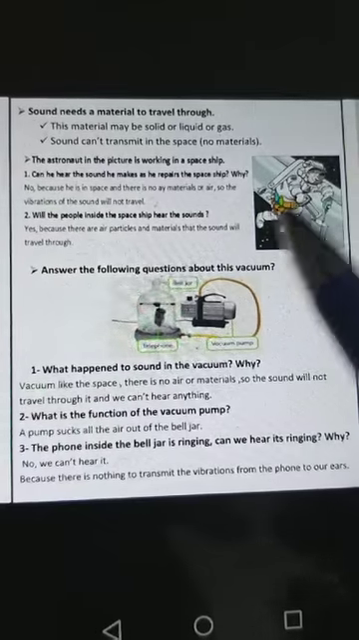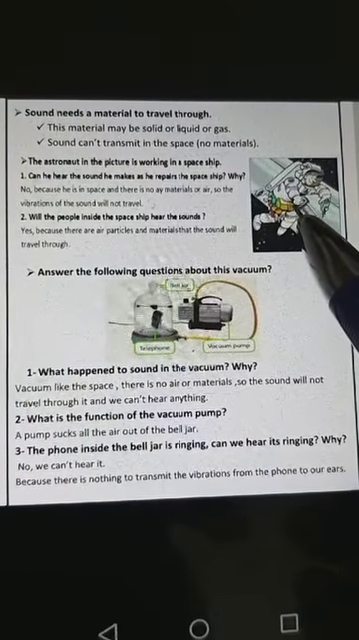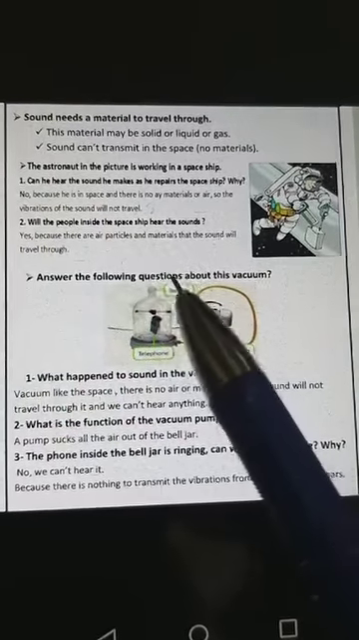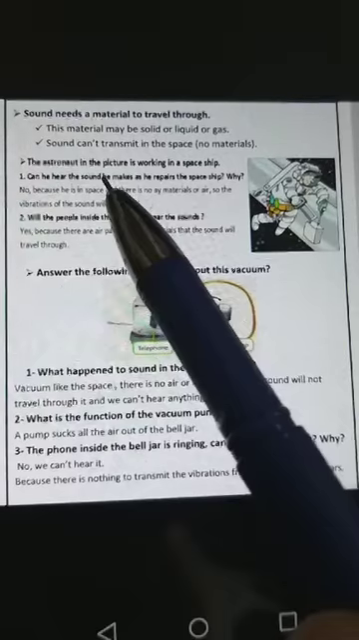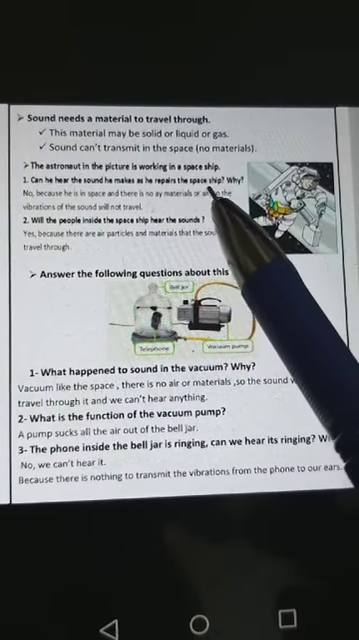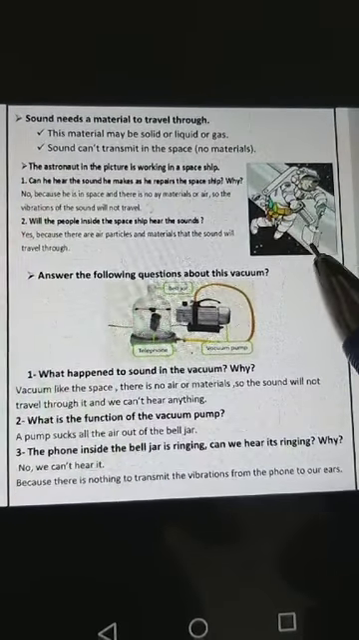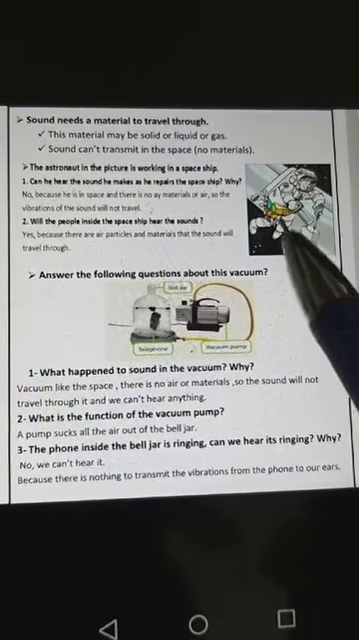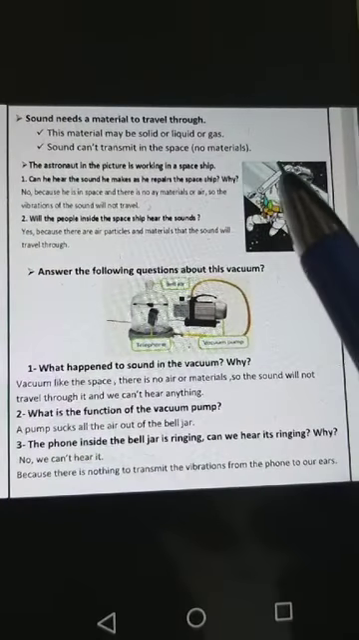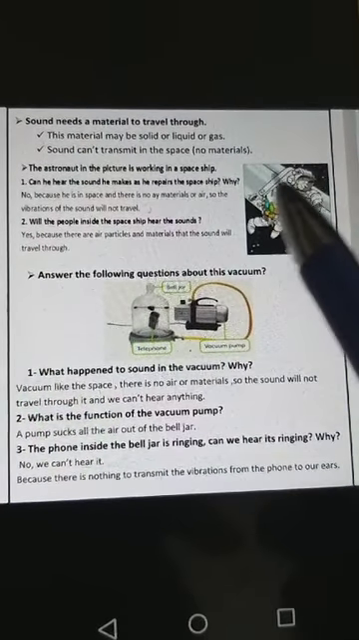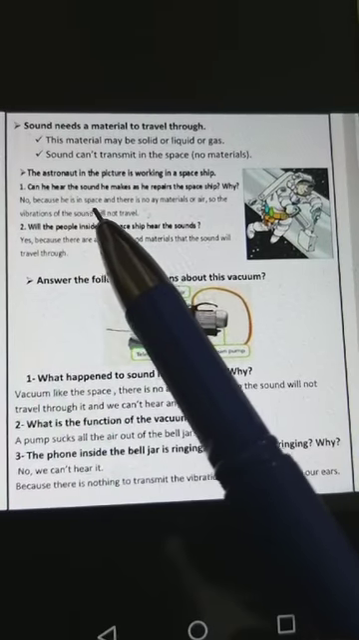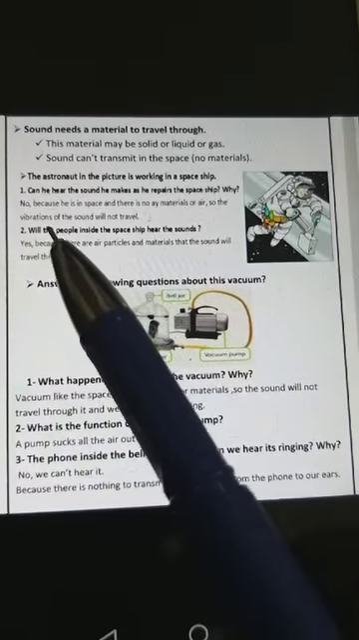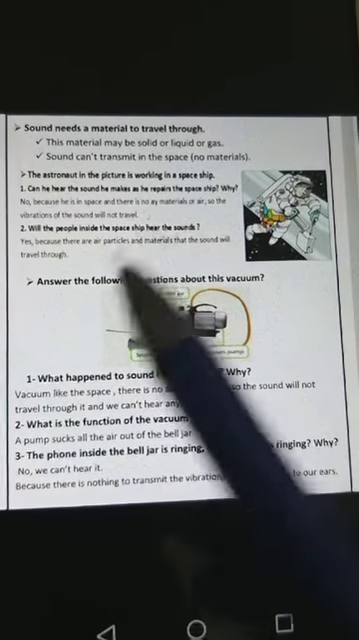The astronaut here, do you know him? The astronaut in the picture is working in a spaceship. He is trying to repair the spaceship. Can he hear the sound he makes as he repairs the spaceship? What do you think? No, he can't hear anything. Why? Because he is in space and there are no materials or air. So the vibrations of the sound will not travel.